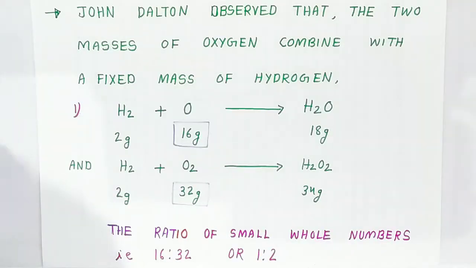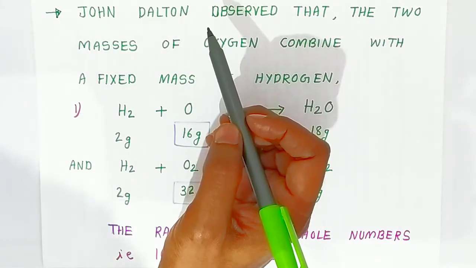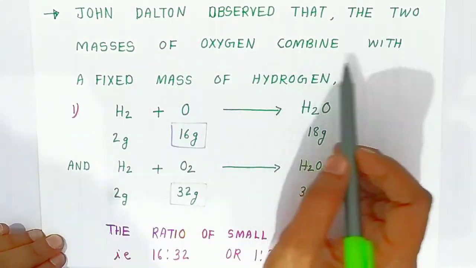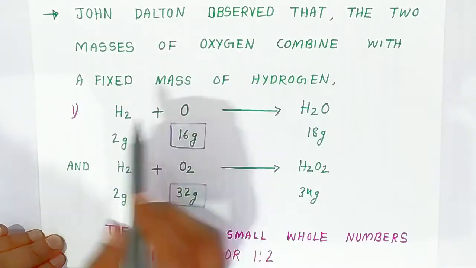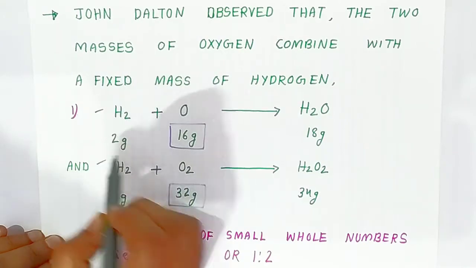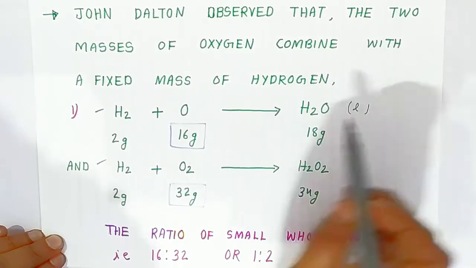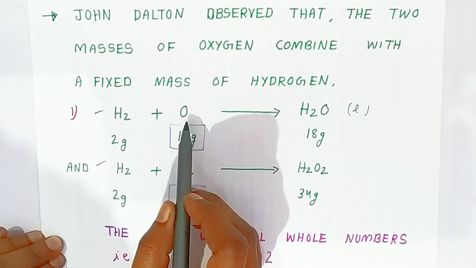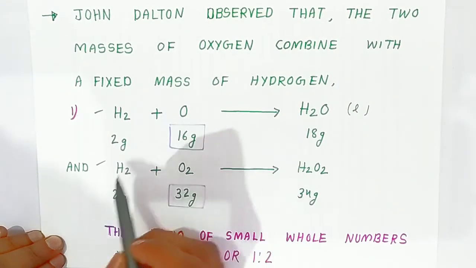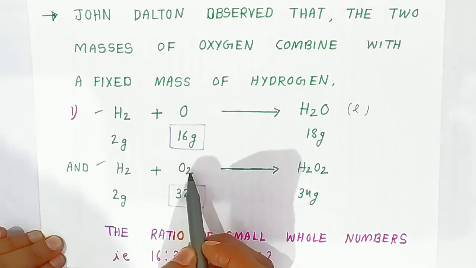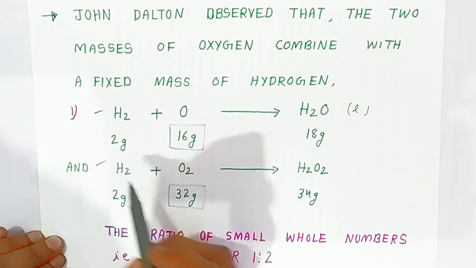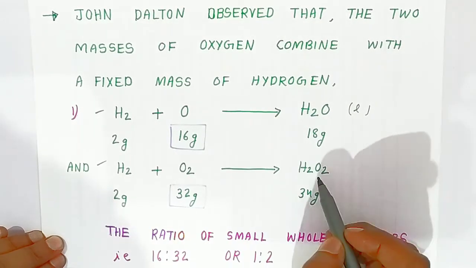Say for example, students, here John Dalton observed that two masses of oxygen combine with a fixed proportion of hydrogen. Now here the given hydrogen proportion is the same. Now oxygen is going to combine to form water, liquid water. So students, 16 gram oxygen is required. Now the same fixed amount of hydrogen is used. Now oxygen combines with hydrogen gas and forms hydrogen peroxide.